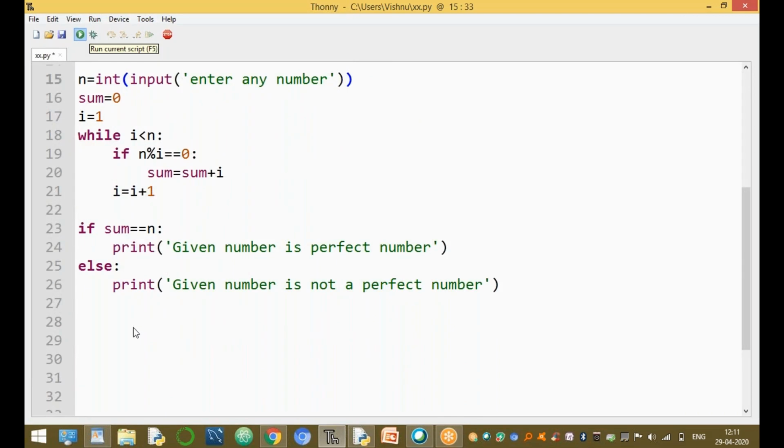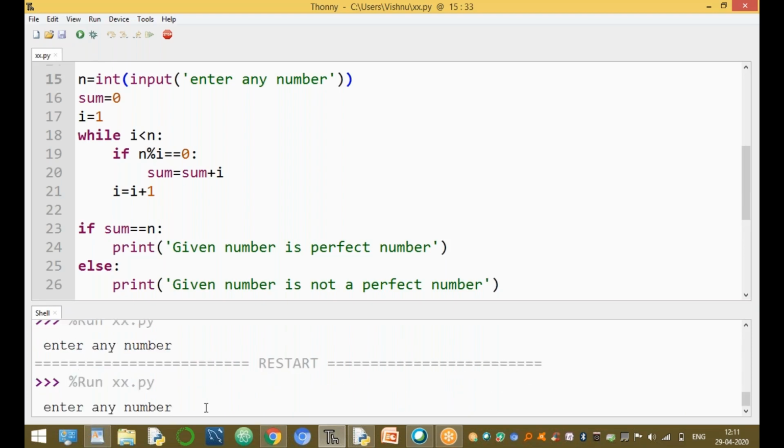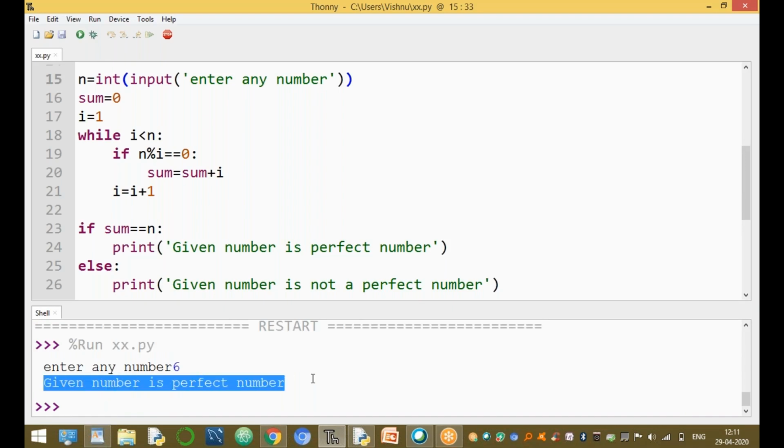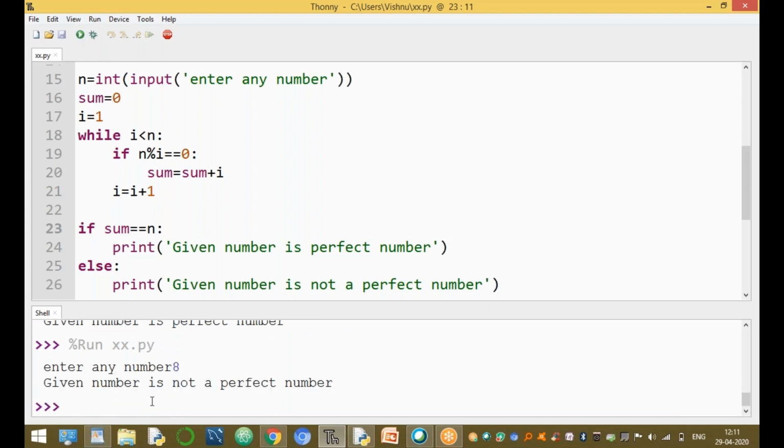Now run the command. Run the program. And now enter any number. You enter the value, for example, 6. Given number is perfect number. The logic is executed. For example, you want to run another time. One more value, 8. 8 is not a perfect number.